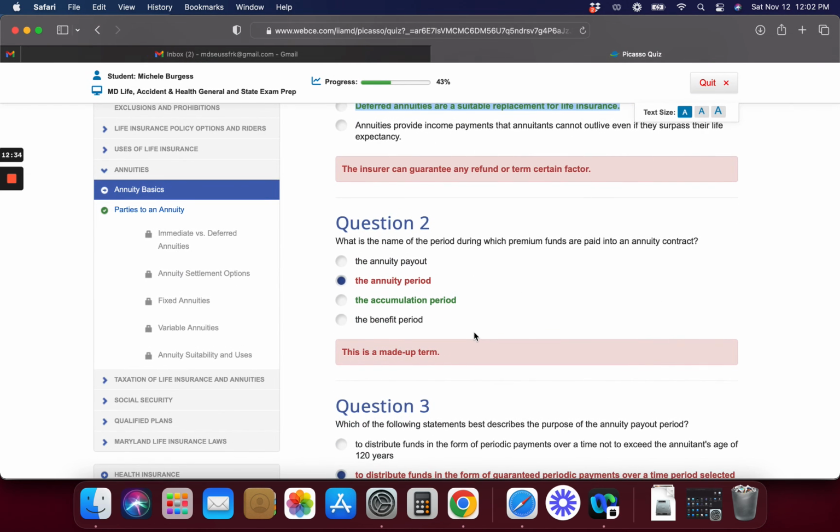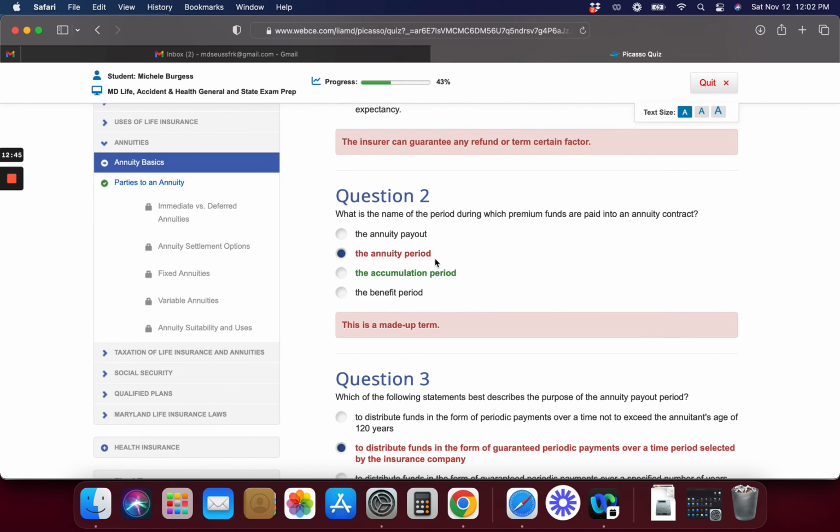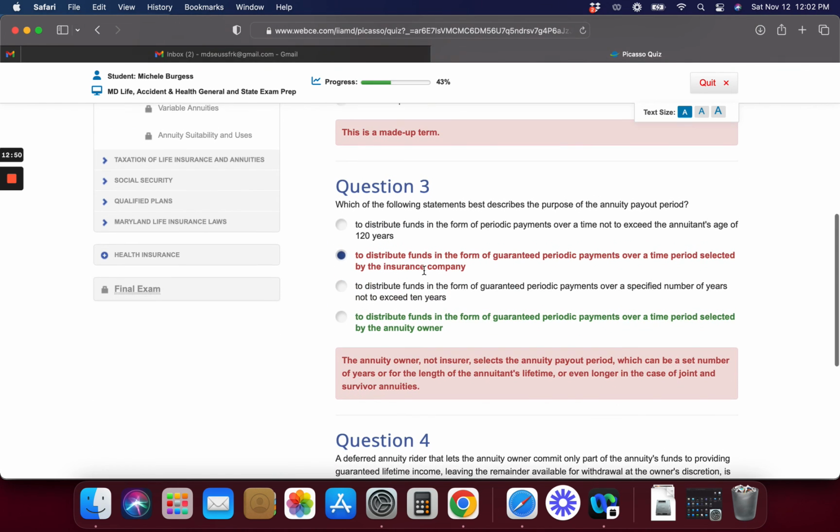Number 2, the accumulation period is the name of the period in which premium funds are paid into the annuity contract. Annuity period is a made up term. That is not correct. Question 3, which describes the purpose of the annuity payout period? To distribute funds in the form of guaranteed periodic payments over a time period selected by the annuity owner. The annuity owner, not the insurer, selects the annuity payout period, which can be a set number of years or the length of the lifetime.